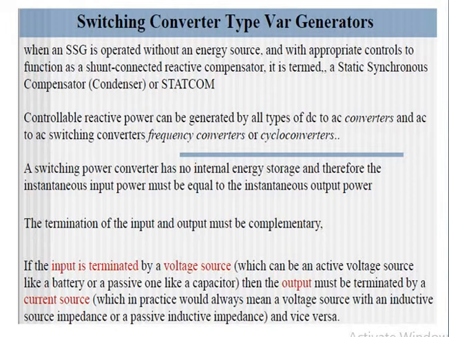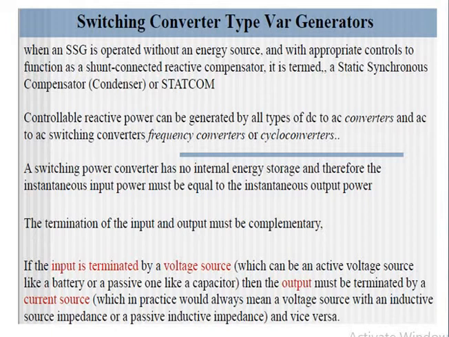Now, when an SSG, that is a static synchronous generator, is operated without an energy storage and with appropriate controls to function as a shunt connected reactive compensator, then it is termed a static synchronous compensator, or STATCOM.